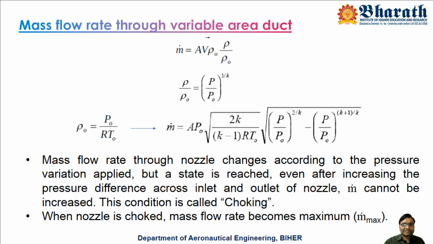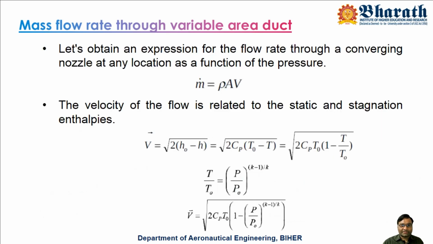So P naught equals rho naught into RT naught, and this remains the same for all the conditions. So now rho naught equals P naught by RT naught. Now substitute all the values in the previous equation.